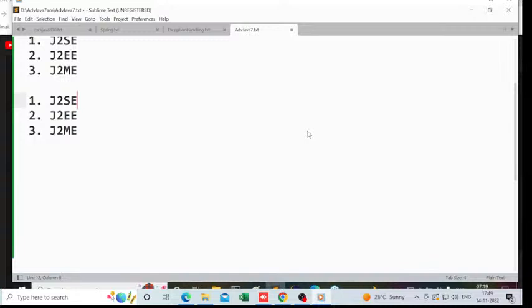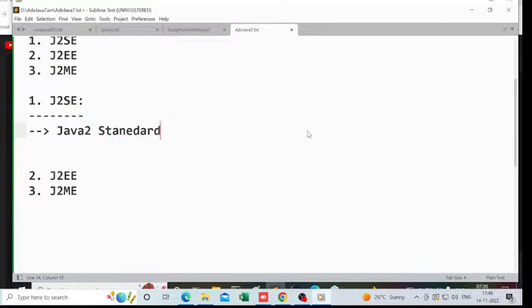Now, the J2SE part. First of all, we are going to understand that J2SE stands for Java 2 Standard Edition. Understand it clearly, all of you. What is J2SE? Java 2 Standard Edition. Nice. Then for what purpose are we using this Java 2 Standard Edition? What will it cover in our applications?